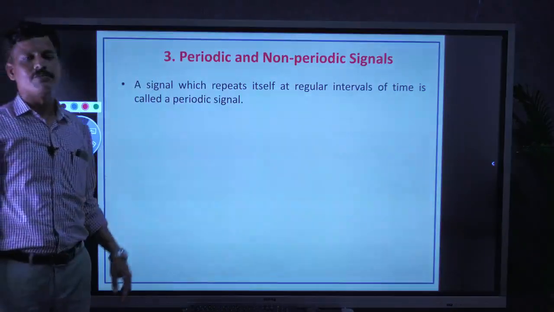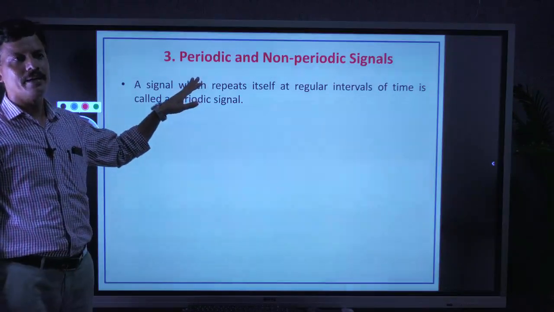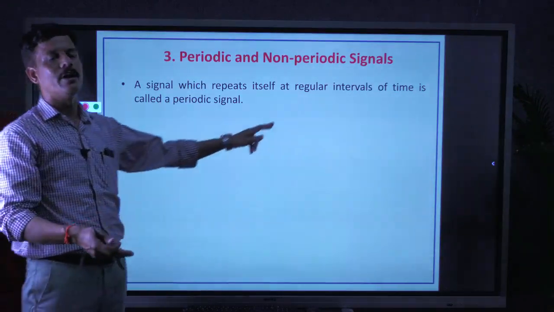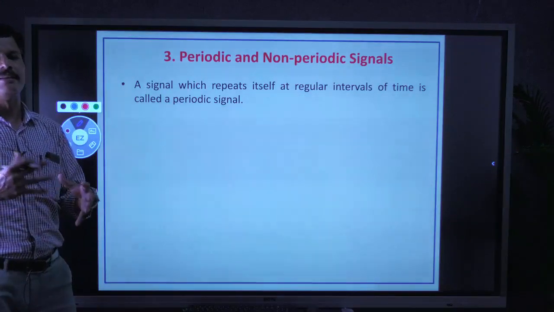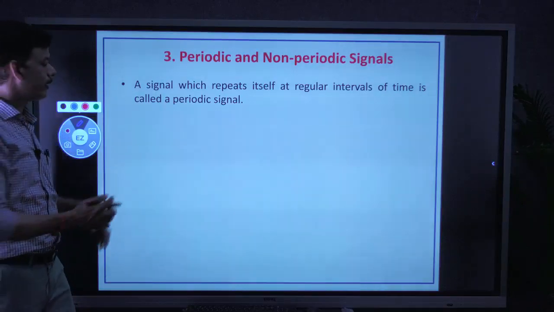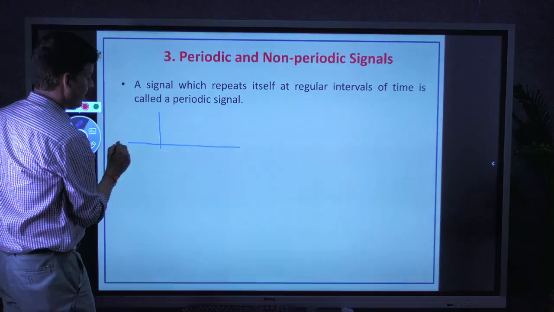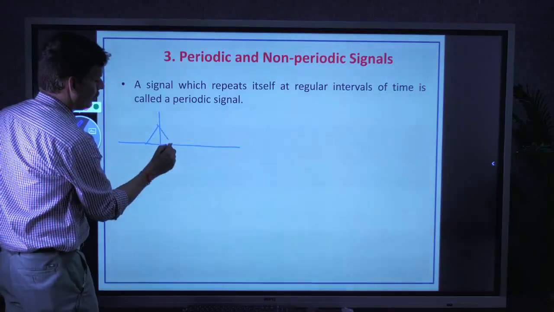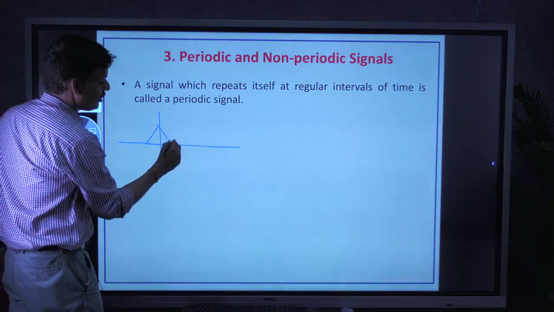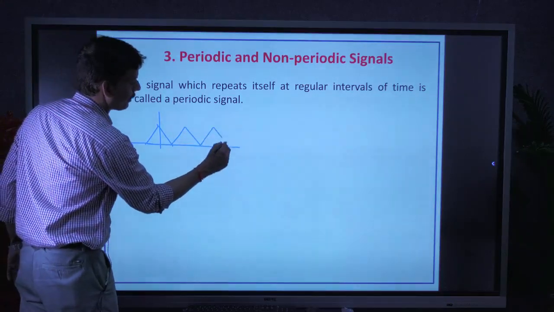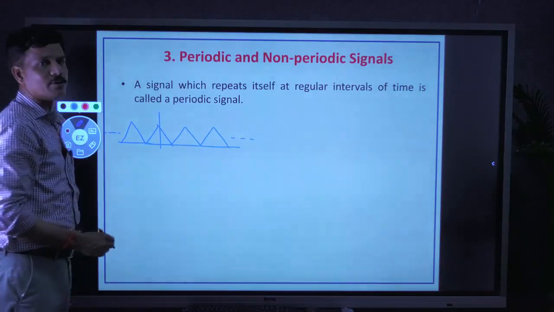Yeah, it is a very important classification: periodic and non-periodic. A signal is said to be periodic if it repeats itself at regular intervals of time. Suppose, for example, take a particular shape, say triangular. The same shape is repeated over a particular interval, forever, towards positive and towards negative. Then the signal is said to be periodic.